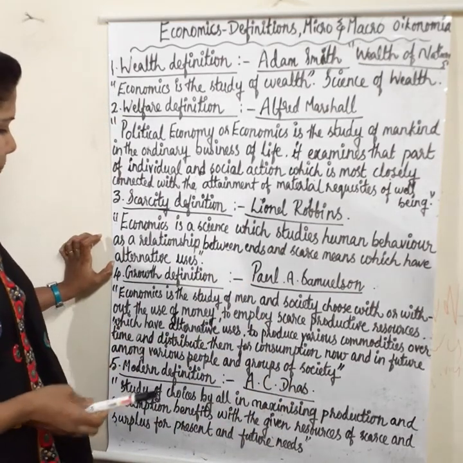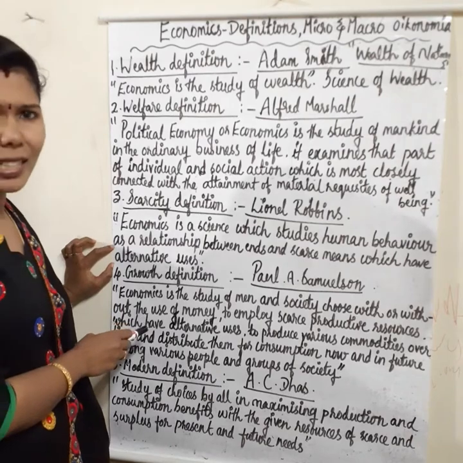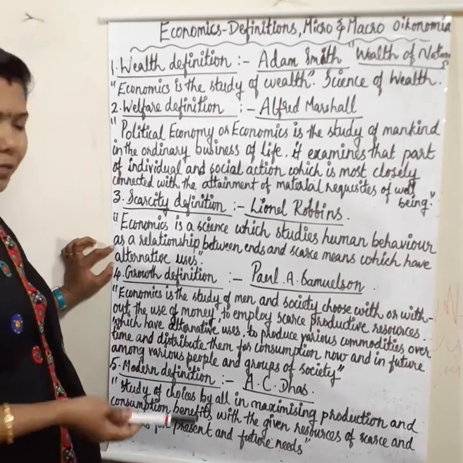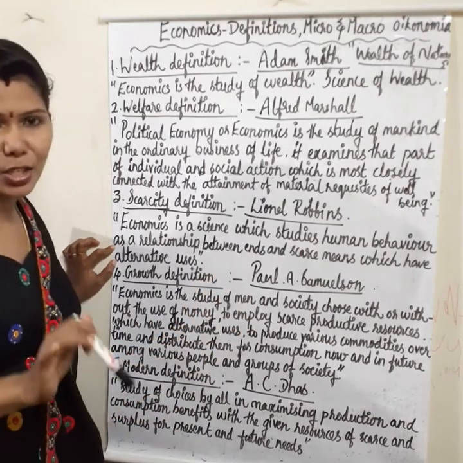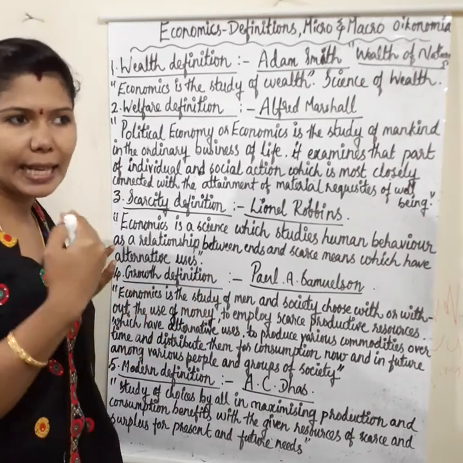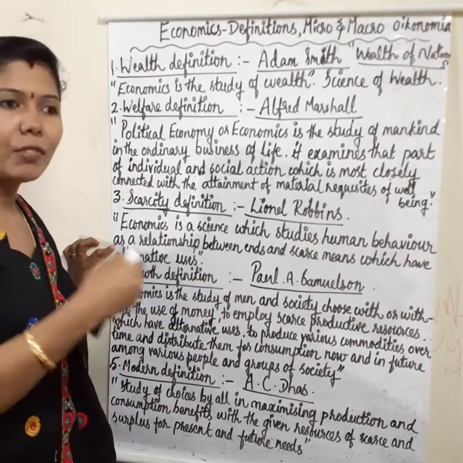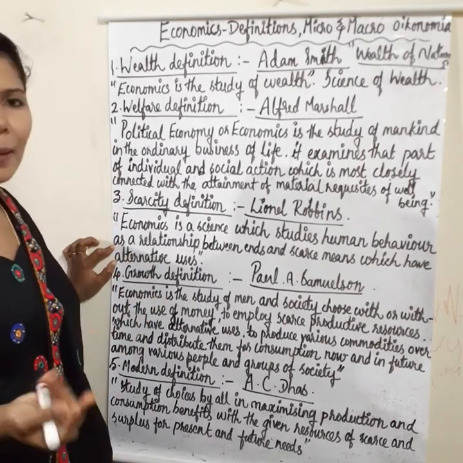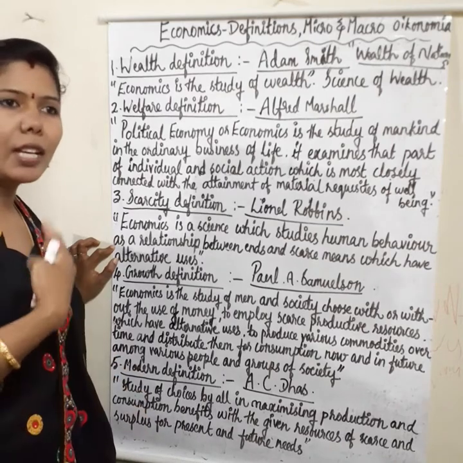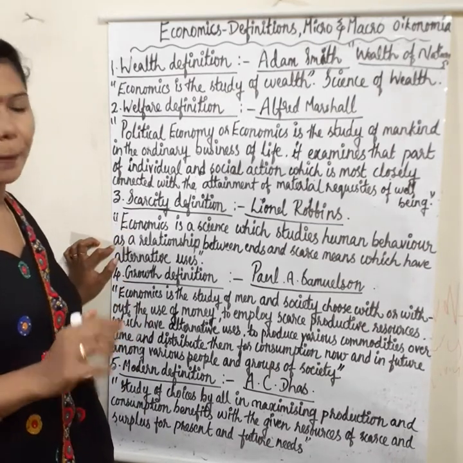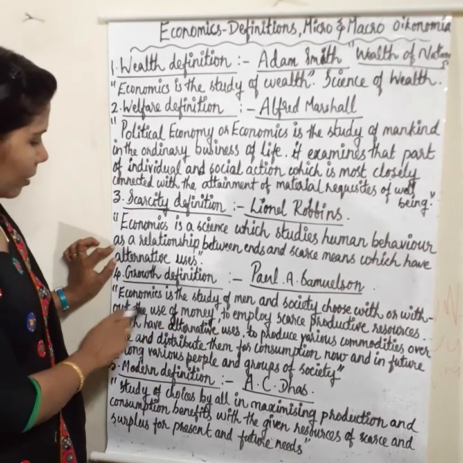There is no difficulty in this definition, you can repeat the video. How we are taking resources with or without the use of money: some things we will take with money, and something we are taking free of cost.